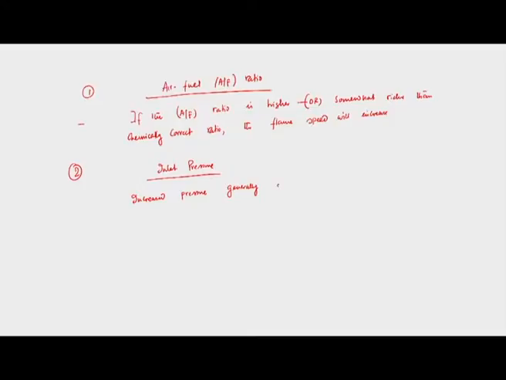That is what I discussed just now: if we use a somewhat richer air fuel ratio, the combustion will be more efficient, that means the rate of chemical reaction should be high, which in turn will increase the flame speed.